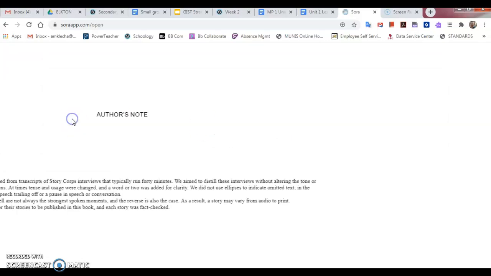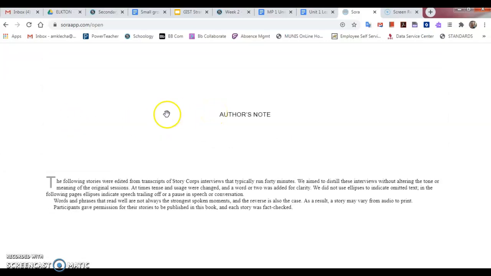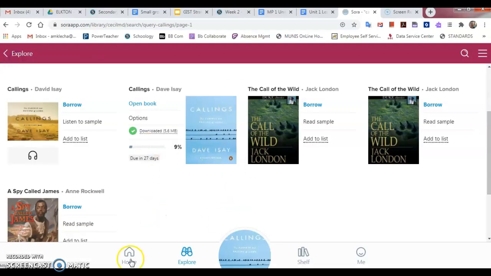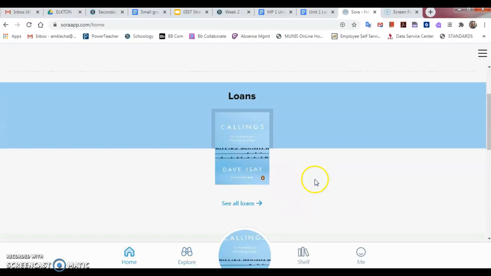And then when you're done reading, you can escape from here by clicking and hit close, and it brings you back. And if you're on the home page, it shows you what you have out on loan, so it's super easy to open it up, and it gives you, I believe, 28 days until you have to renew it. So this is how you will access the book for this unit number 1.